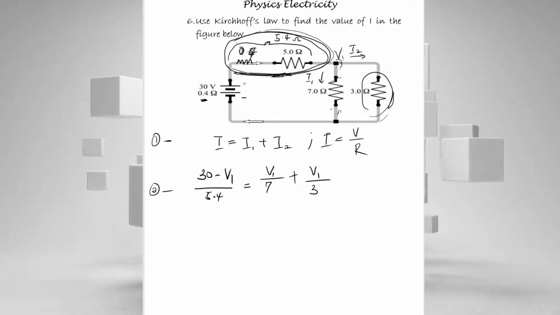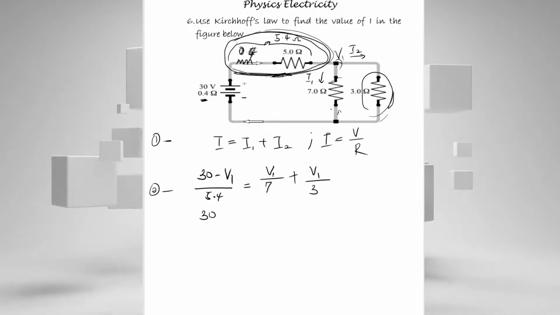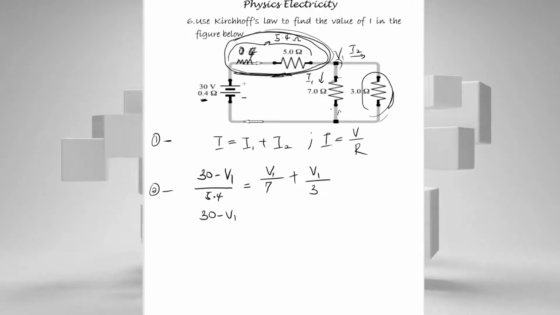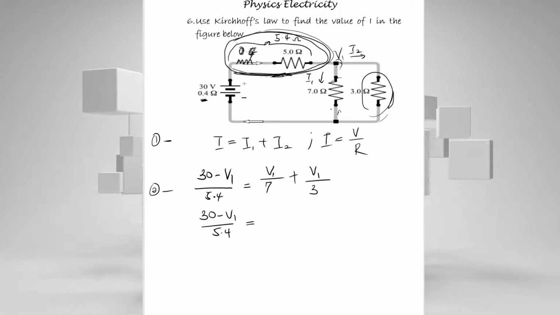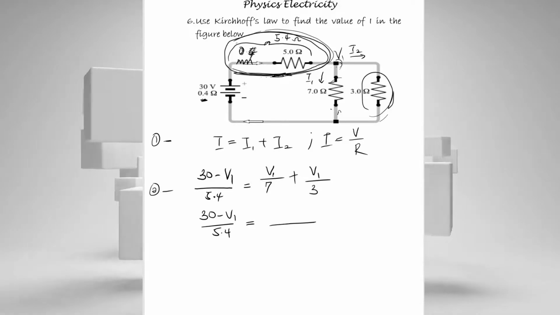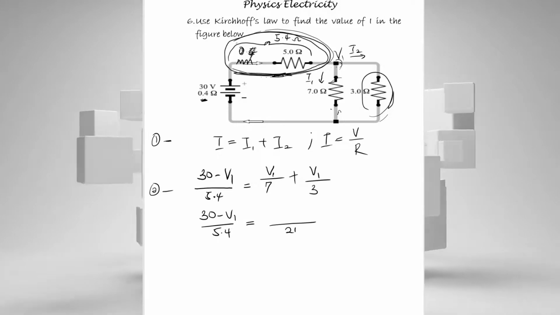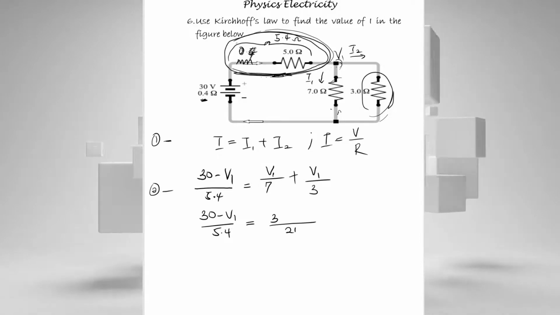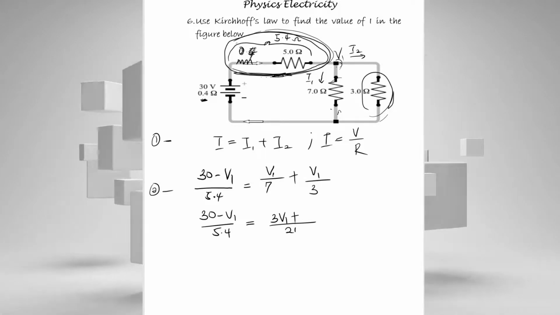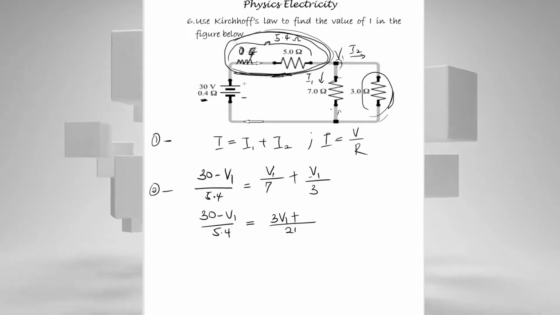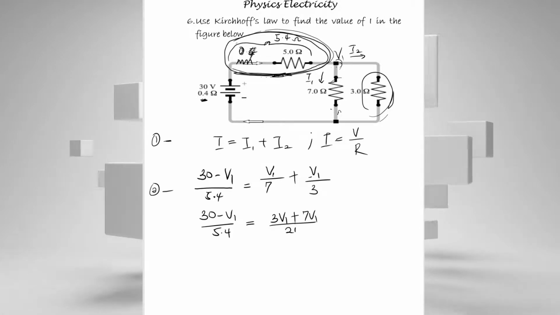Let me get the LCM of 7 and 3, which is 21. So I have that 30 minus V1 over 5.4 is equal to, I take my LCM 21. 7 going into 21 is 3 times, so 3 times V1 will give me 3V1, plus 7. 3 into 21 is 7, so 7 times V1 will give me 7V1.